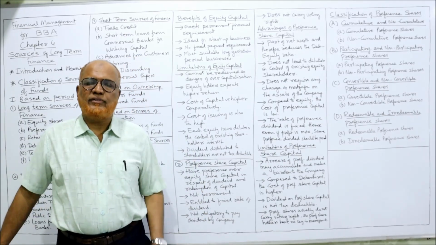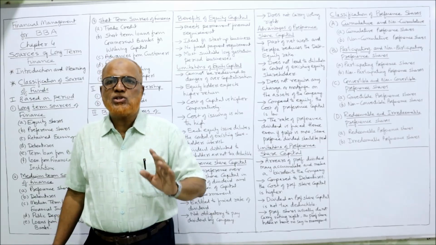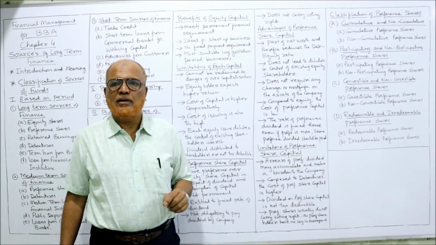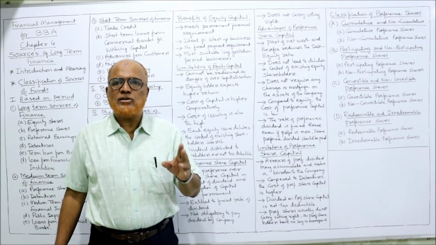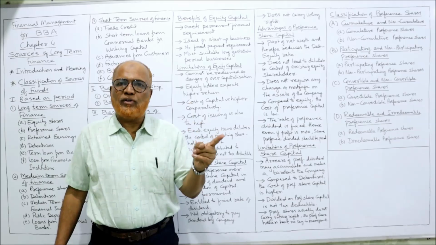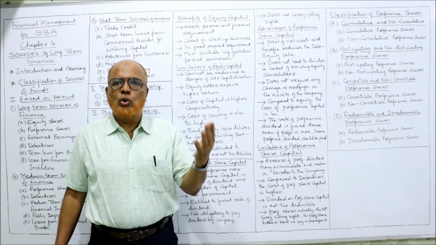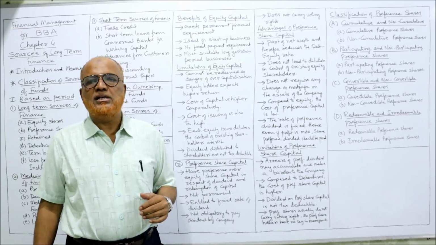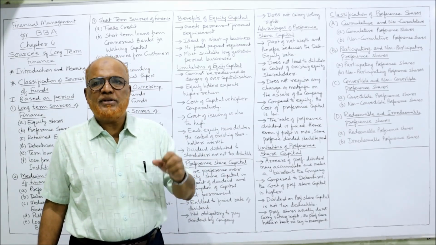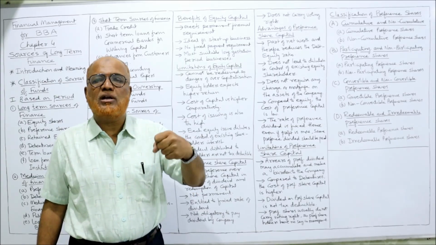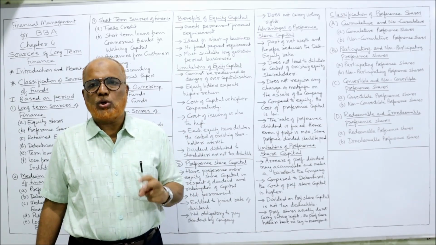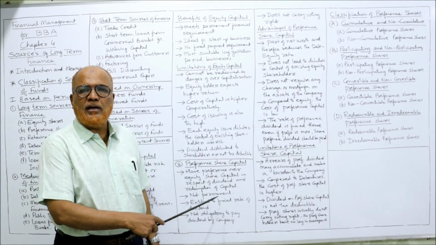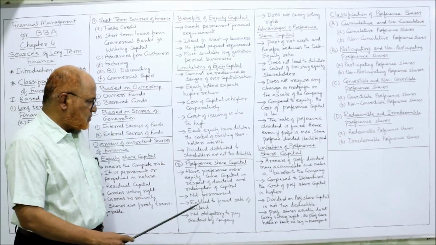The rate of preference dividend is fixed. Whereas in case of equity shares, the rate of dividend on equity share is not fixed. It may fluctuate. That means it depends on two things. The first is profitability. If the company is having huge profit, they can declare huge dividend. Secondly, it depends on the discretion of the board of directors. That means decision of the board of directors how much rate to be declared. So these two things, dividend is based in case of equity. But here in case of preference, the rate of dividend is fixed.